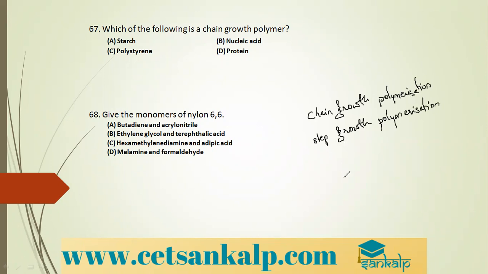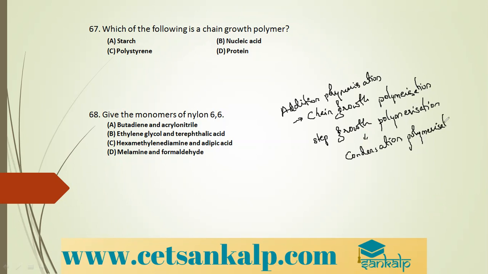Step growth means it gets formed stepwise. Chain growth polymerization is nothing but addition polymerization, and step growth polymerization is nothing but condensation polymerization.